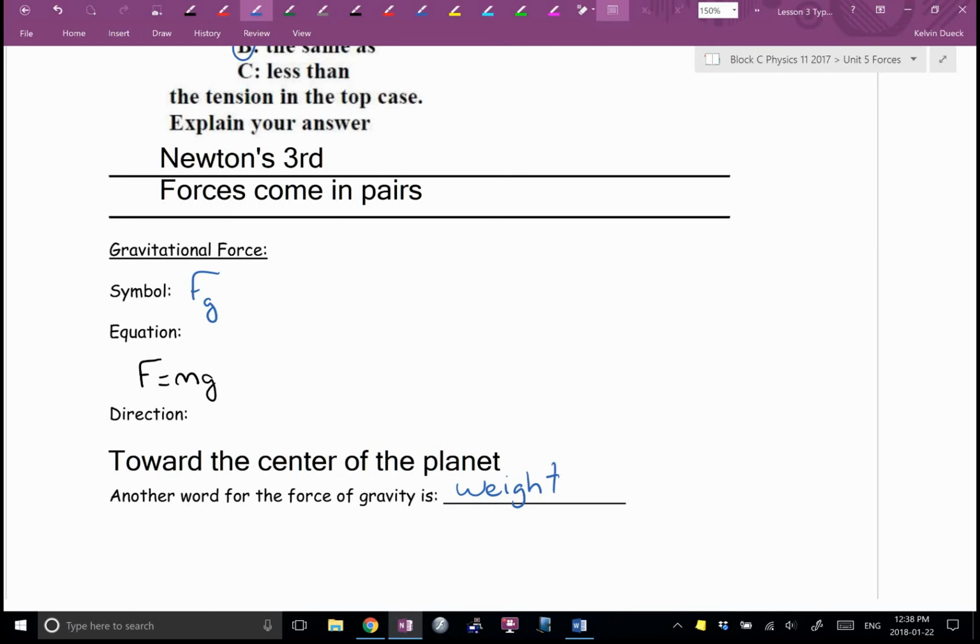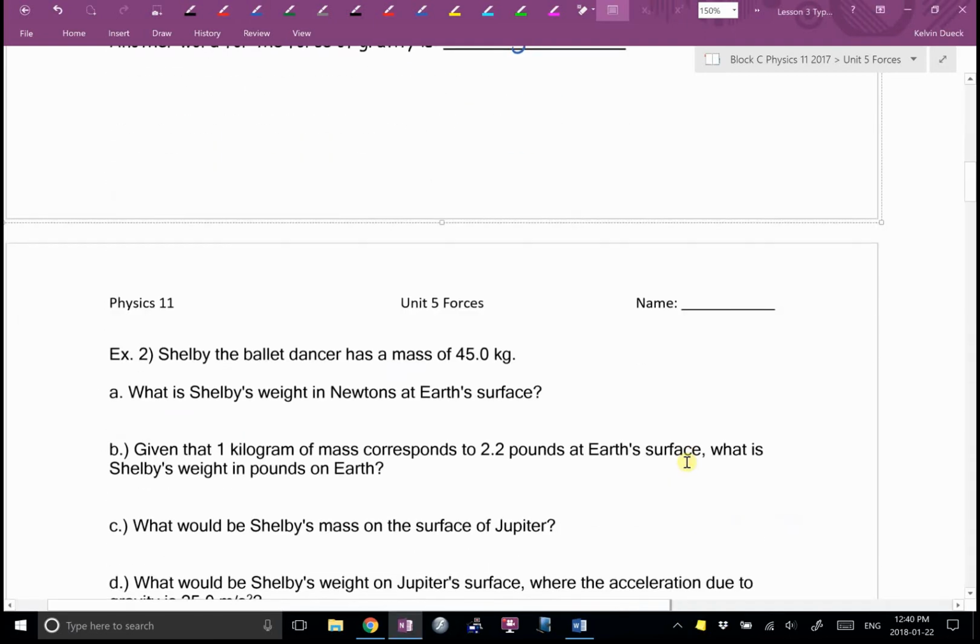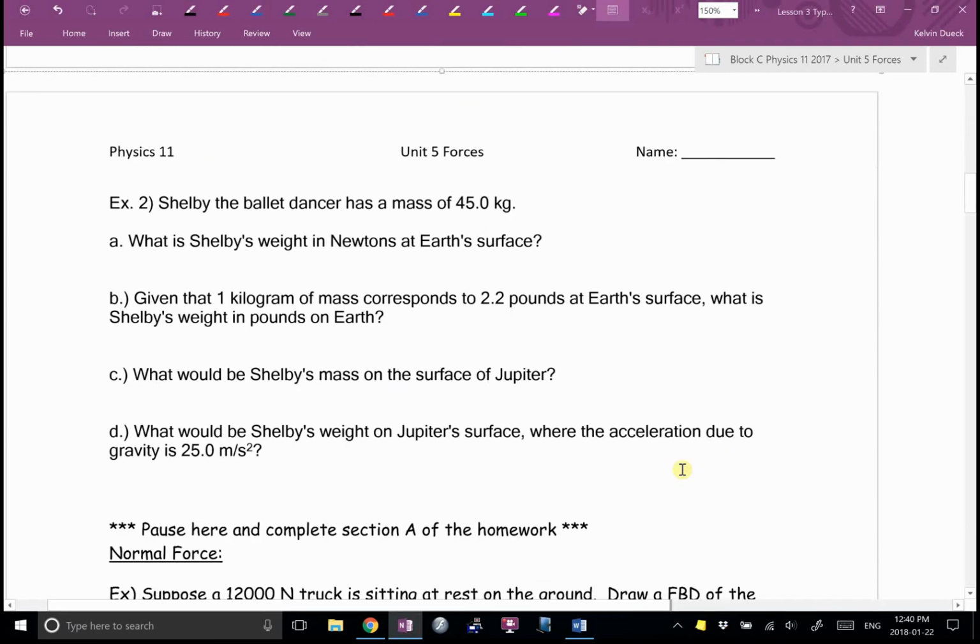And this allows me to nicely define 1 Newton. Which depends. So, Shelby the ballet dancer has a mass of 45 kilograms. What's Shelby's weight in newtons at the Earth's surface?